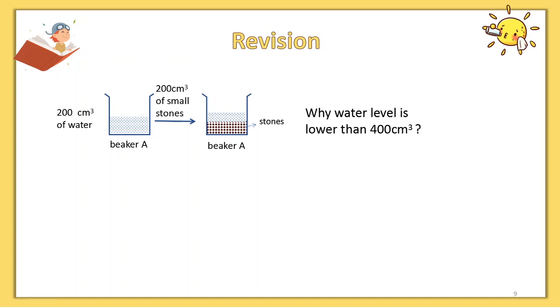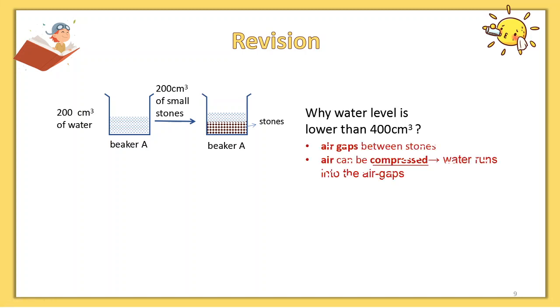It means, why not 200 cm cubes of water plus 200 cm cubes of stones? The guide to you is air gaps between stones, and another one is air can be compressed, so water is able to run into the air gaps. Please remember, when the water runs quickly into the air gaps, it will change to air bubbles.